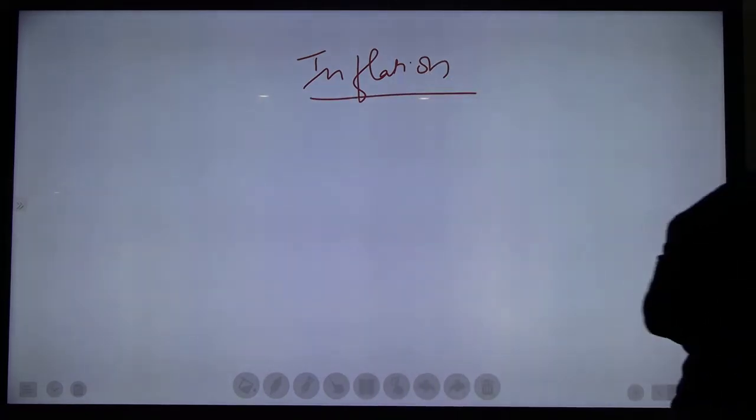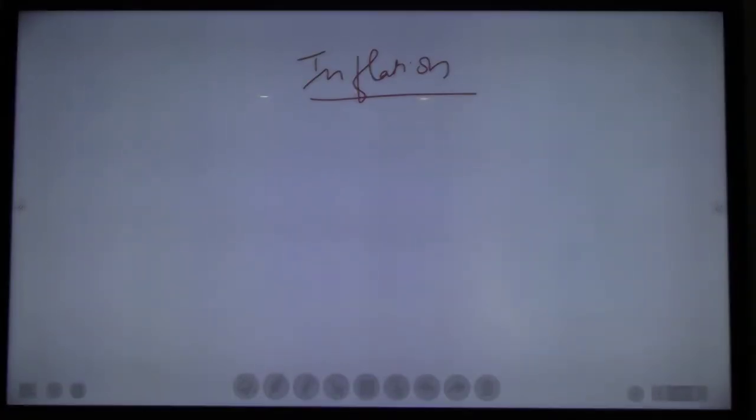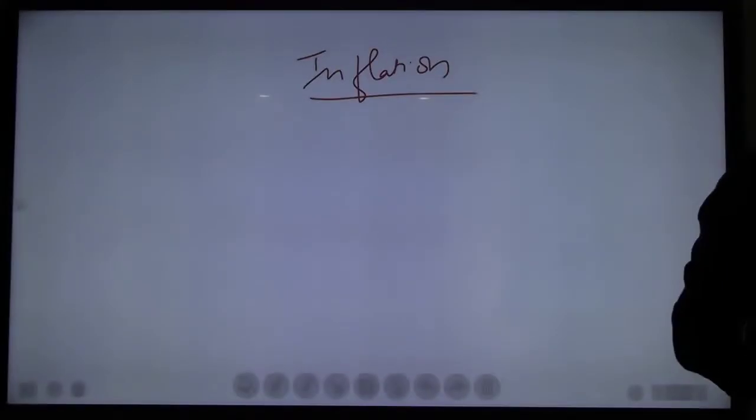In today's class, we will discuss inflation. What is the meaning of inflation? Types of inflation. How does inflation occur? What are the reasons for inflation? How can inflation be calculated? And what are the various steps that can be taken by the central bank or a central government to reduce or control inflation?